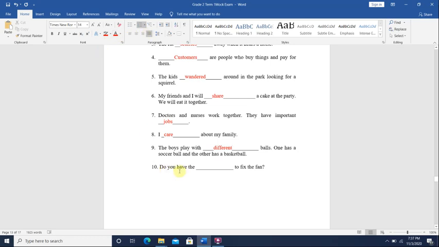Number 10. Do you have the blank to fix the fan? Fix the fan. What do you use? You use tools. Do you have the tools to fix the fan?